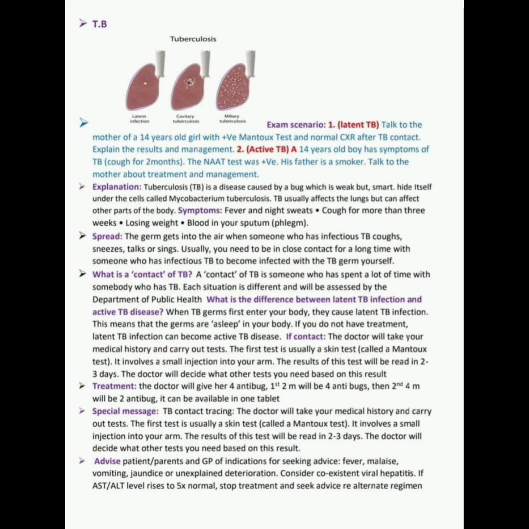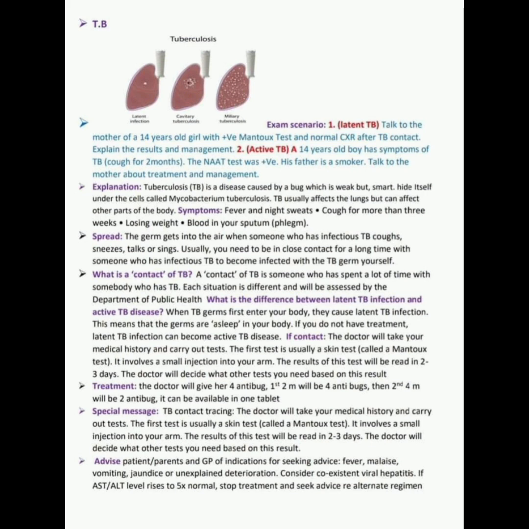Now, explanation of tuberculosis. Tuberculosis is a disease caused by a bug which is weak but smart, hides itself under the cells, called Mycobacterium tuberculosis. Tuberculosis usually affects the lungs but can affect other parts of the body. Symptoms are fever and night sweats, cough for more than 3 weeks, losing weight, blood in your sputum, that is phlegm.